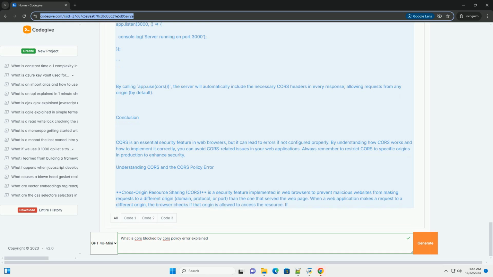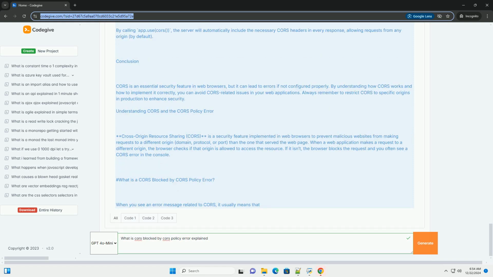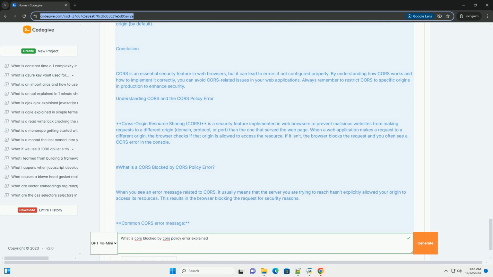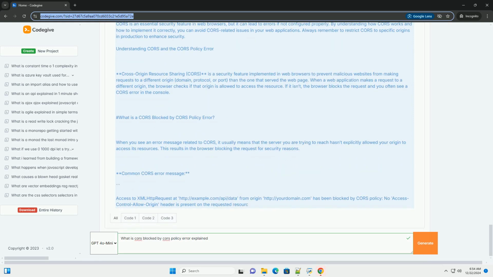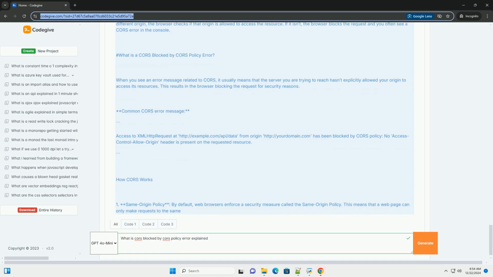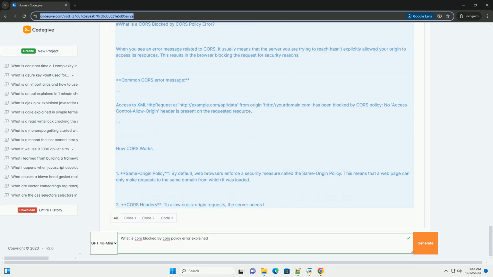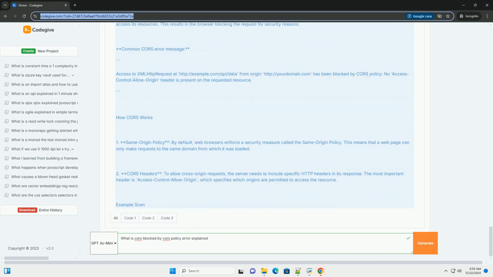No Access-Control-Allow-Origin header is present on the requested resource. This error indicates that the server at api.example.com did not include the Access-Control-Allow-Origin header in its response, which tells the browser whether the requesting origin, in this case yourdomain.com, is allowed to access the resource.